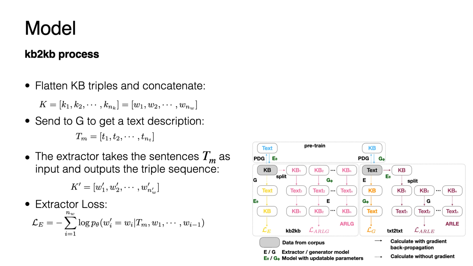In the KB2KB process, we first flatten the input KB triples and concatenate them one by one as K. K is then sent into the generator G to get a text description Tm. Afterwards, the extractor takes the sentences Tm as input and outputs the triple sequence K'. The loss function for the extractor is defined as the negative log likelihood of each word in K. We also propose the ARL component to improve the generator. We will introduce this later.